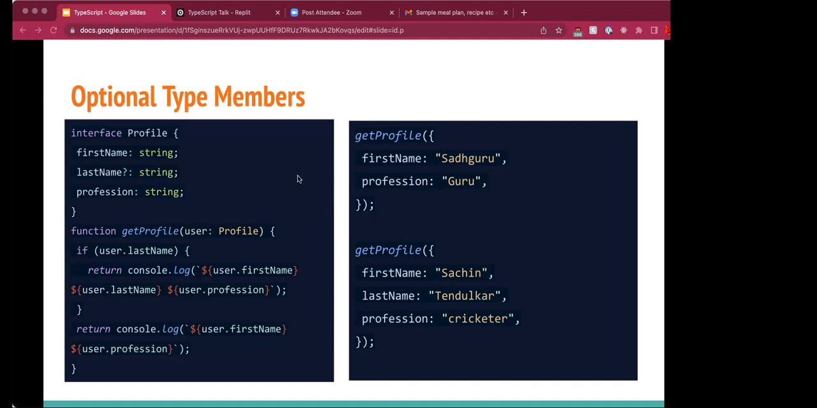In this case, lastName is optional in the interface Profile. So I can call getProfile just with the first name as Sadhguru and profession as Guru alone. And I can also call it with the last name, like Sachin Tendulkar, profession as cricketer. So optional type members in TypeScript basically allow us to create programs that don't require us to pass in every possible key-value pair. So it makes our program more concise and easier to reason about.